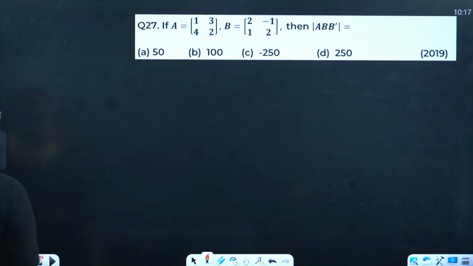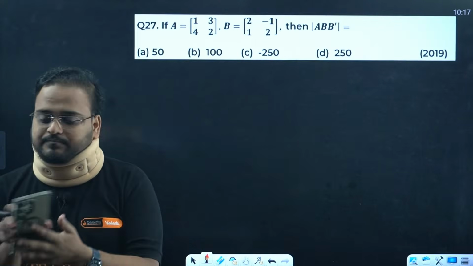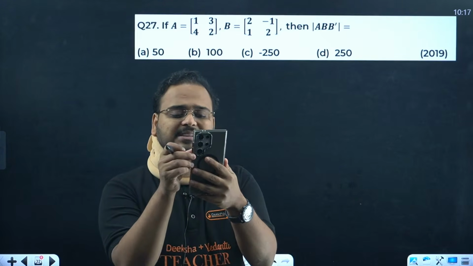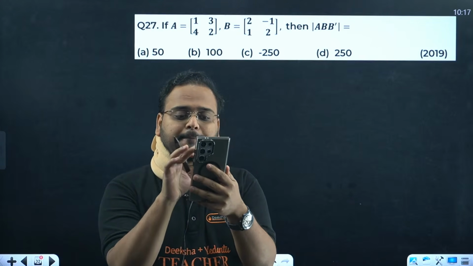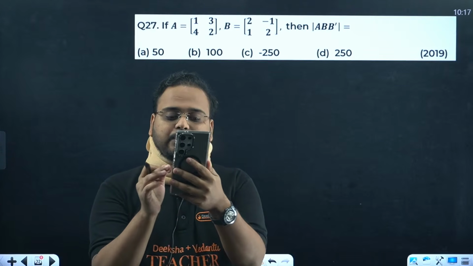Okay, all right. So question number 27, how many of you have the answer? Anybody has any doubt regarding this, you can always ask me. Okay, 27 is C.